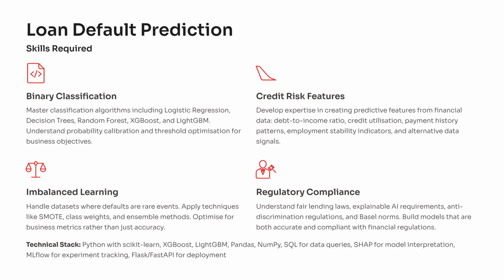These algorithms help you capture patterns in repayment behavior, but to use them effectively, you also need strong feature engineering skills, because financial data hides important signals like debt-to-income ratio, credit utilization, payment history, and employment stability. These signals act like clues that tell you who is financially healthy versus who might struggle. Another challenge is that default cases are rare, so you learn to work with imbalanced datasets using methods like class weights or synthetic data generation to keep your model fair and useful.